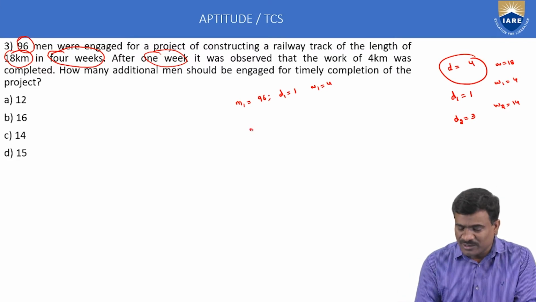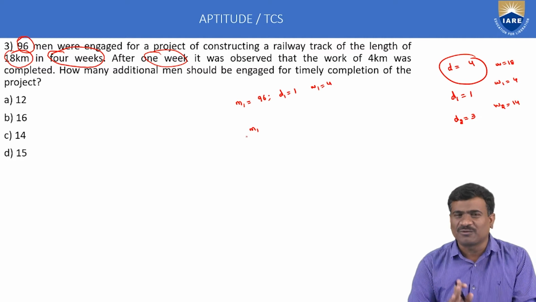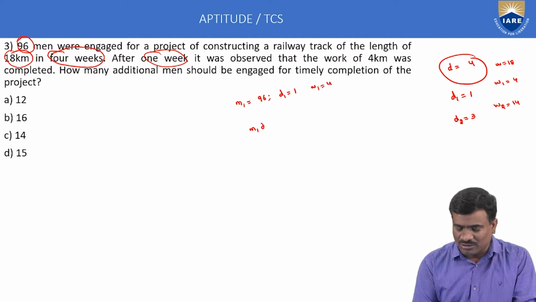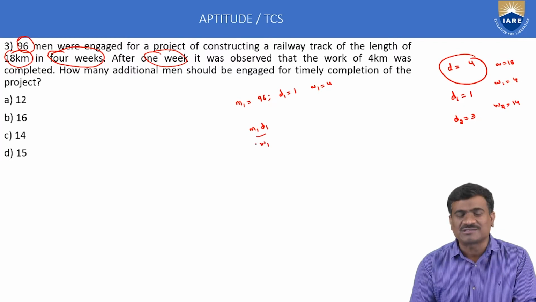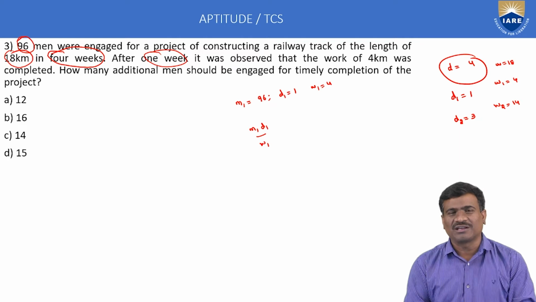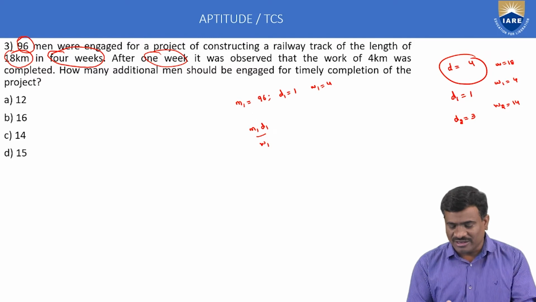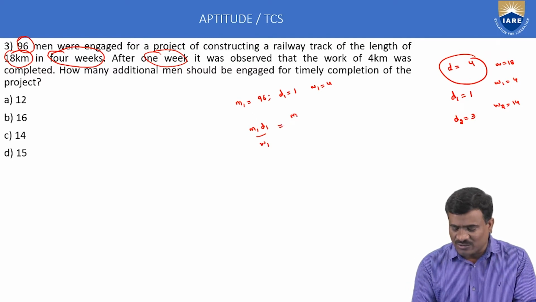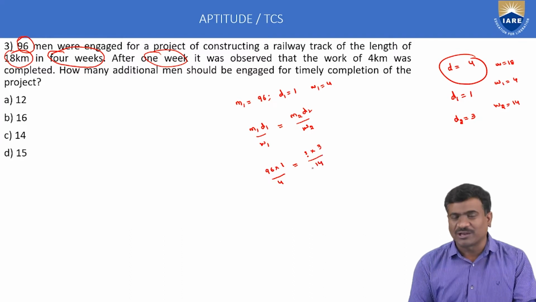The next relation between men, days, time and work: M1 D1 by W1. Time is constant, T1 is equal to T and T2 is equal to T. Time constant, consider only M, D, W. M1 D1 by W1 is equal to M2 D2 by W2. Now substitute here M1 96, D1 1, W1 4. Next, find out M2, D2 3 weeks, W2 14.